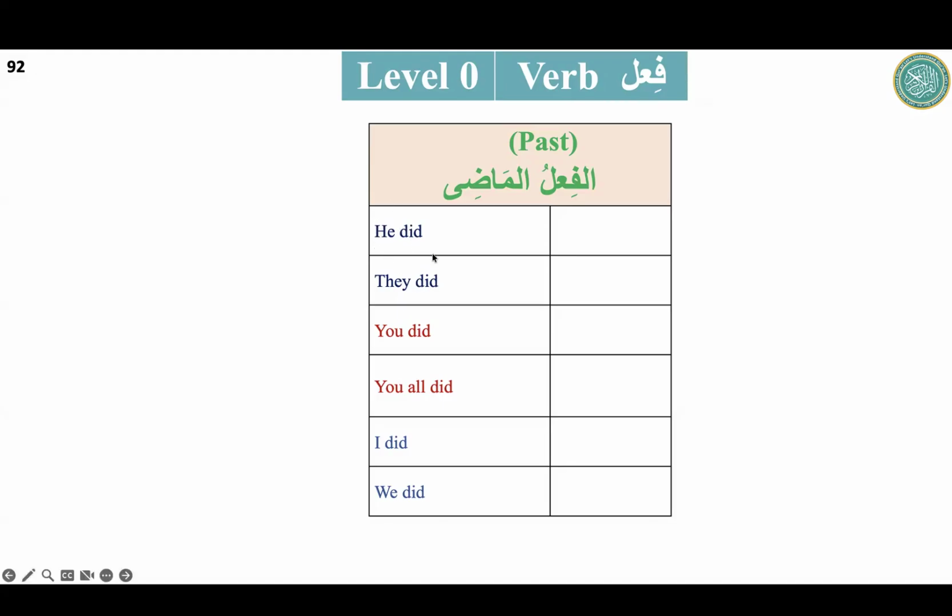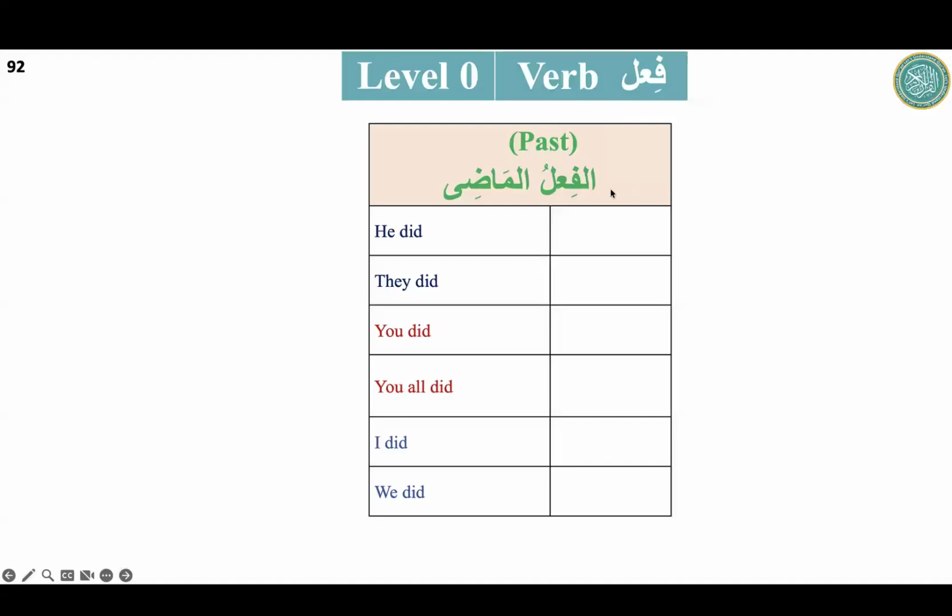Similarly, when we come to the fi'l mudari', first is third person singular, third person plural, he and they. Then we go to second person singular and plural, you. Then first person, I and we, singular and plural. So in Fi'lul Madi, the template we are using is fa'ala. Fa'ala is an Arabic word, but we are taking it as a representative template throughout the course, and that is the important thing. So we take fa'ala, that is the verb, and the first Madi is fa'ala.